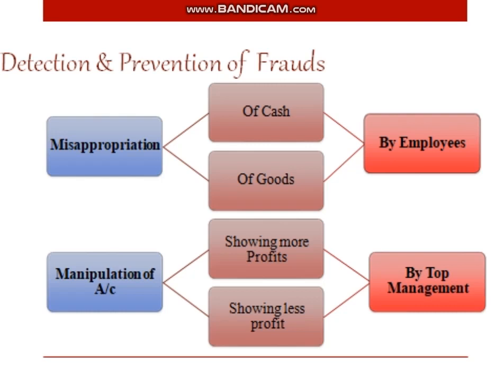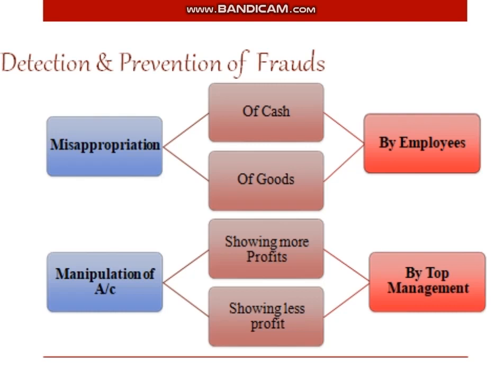So that's all about detection and prevention of fraud. As I told you, fraud may occur in three ways: misappropriation of cash, misappropriation of goods, and fraudulent manipulation of the books of accounts. Misappropriation of cash takes place by suppression or non-disclosure of cash receipt, by inflating payments, and by entering fictitious payments. That is, a particular transaction may not have occurred, but they enter it in the books of account as if it has occurred.